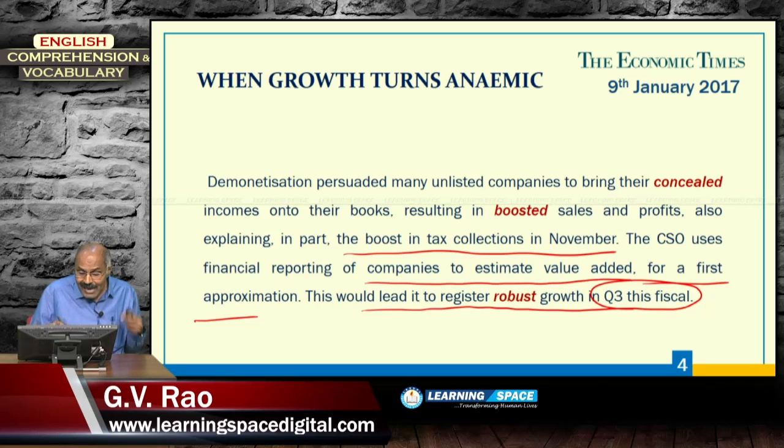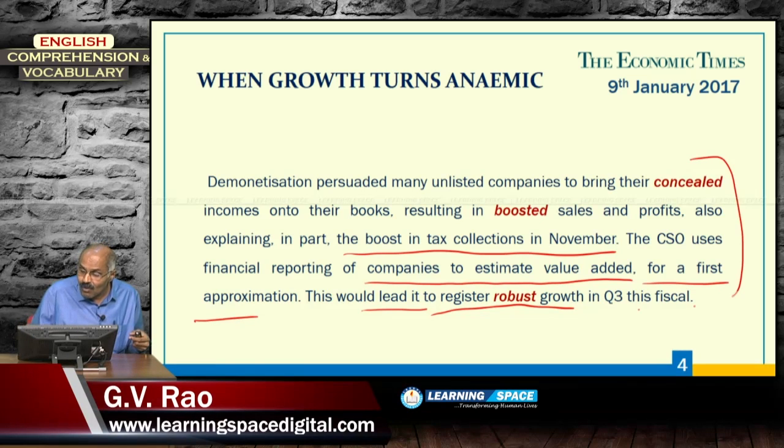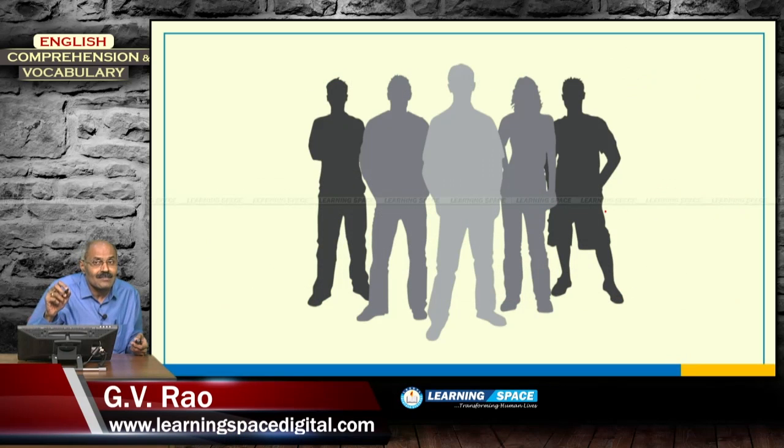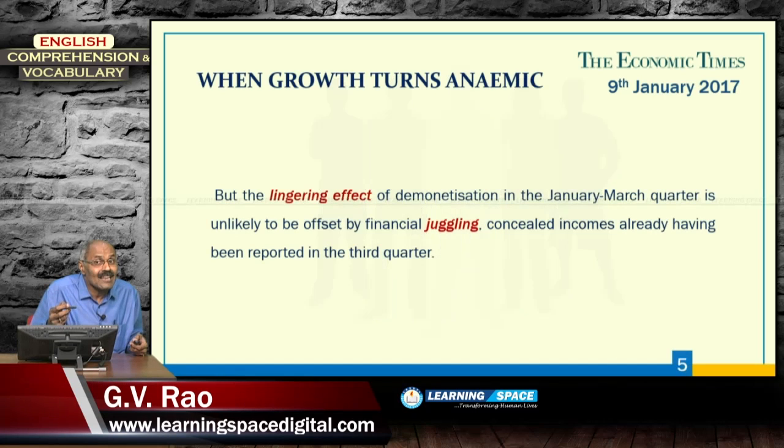So, this would lead to register robust growth. The reason given here is the reason to register robust growth. That means in future, in quarter 3 also, the companies will register robust growth. The reason is he has specifically stated here, right. So, the next one, this is only to say that they will not reveal the age, concealing their age.